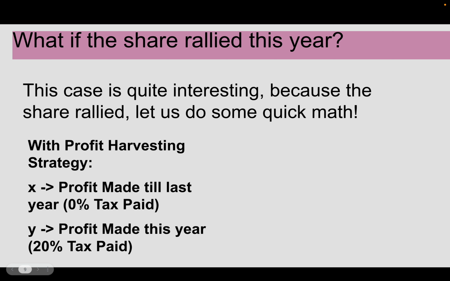So basically in my profit harvesting one, I was selling it every year. So X is the profit that I made from 0 to third year, 0 to 3, and Y is the profit that I made this year. So in profit harvesting, X had 0% taxation on it, and Y will have 20% taxation. Whereas in the second strategy, X plus Y will completely incur 12.5%.